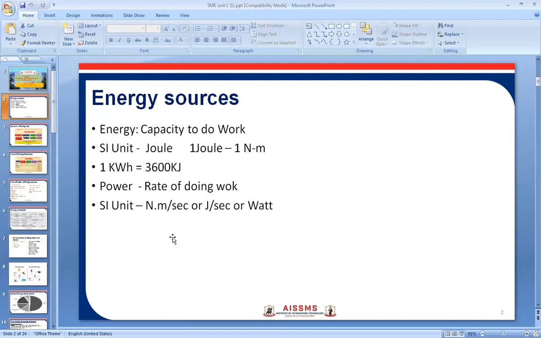Then what is low grade energy? Energy like thermal or heat energy which cannot be completely converted into work or electrical energy is called low grade form of energy. So I hope you got all of what we have discussed today in the case of forms of energy. Thank you.